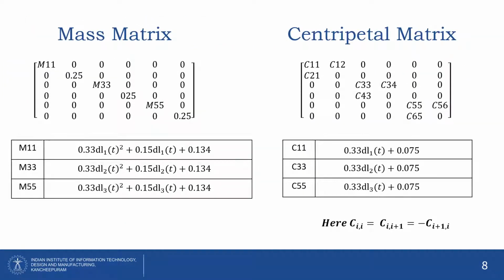These are the results from the Lagrangian model. As the manipulator has 6 links, the mass and the centripetal matrices are 6 cross 6. The mass matrix is a diagonal matrix which conveys information of inertia, whereas the centripetal matrix speaks about the interaction of the links. We obtain identical equations with only the joint variable varying because of the scalar Lagrangian approach.